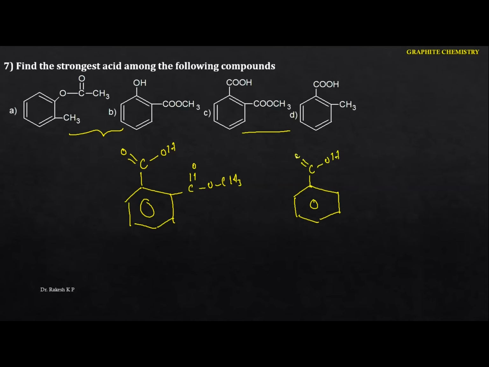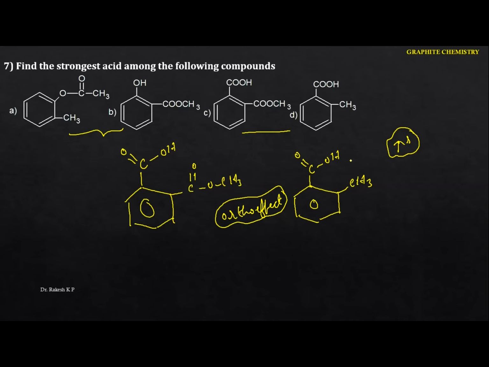Here in both cases we can identify the ortho effect. Remember one thing: whenever I identify the ortho effect, the acidic strength increases, and that becomes the strongest acid. See what exactly the ortho effect is. Consider if you have the carboxylic acid, this is benzoic acid. If you have any group in the ortho position, just identify. Here also we have an ortho position, and here also we have an ortho position.